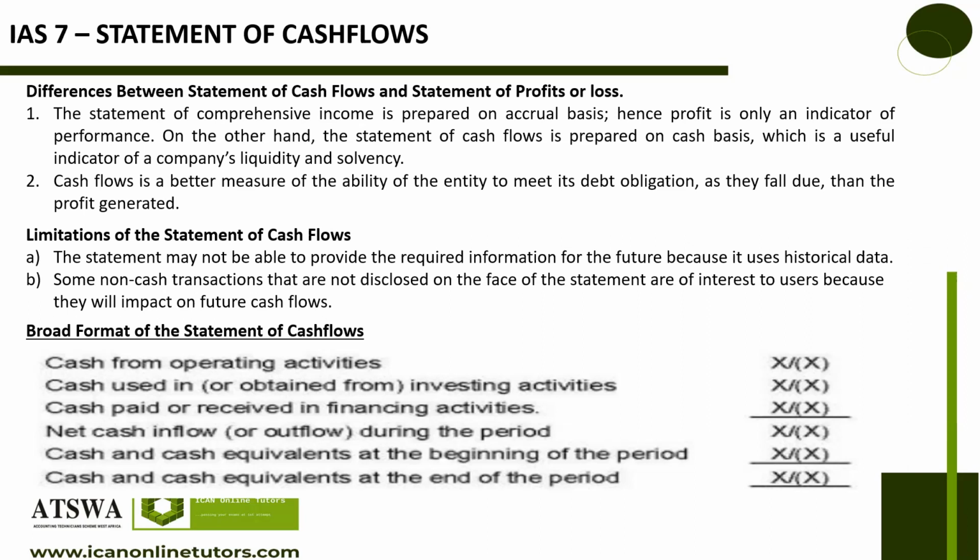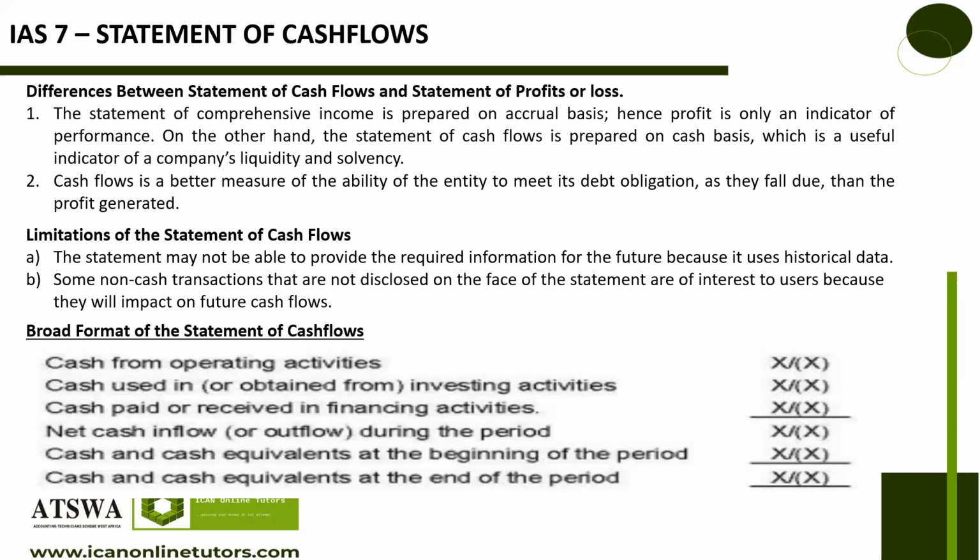But despite all these beautiful things that we have said about the cash flow, there are some limitations. And the limitation is that the statement may not be able to provide the required information for the future because it uses historical data. It is based on what happened in the year.